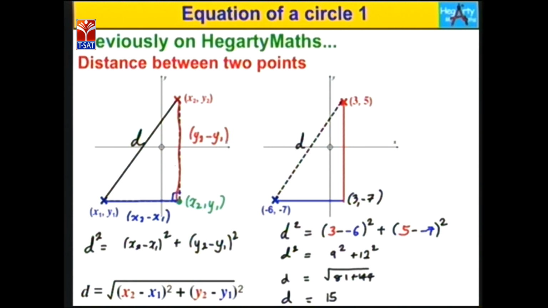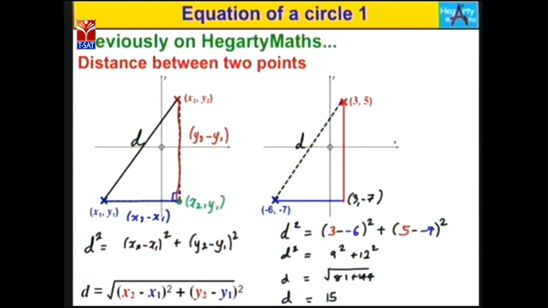Did you get it? That means in the figure we have points A, B, C. Adjacent means AB is the adjacent and BC is the opposite and AC is the hypotenuse. It is denoted by D here. So adjacent square, that is AB square, plus opposite square, that is BC square, is equal to hypotenuse square, that is D square.